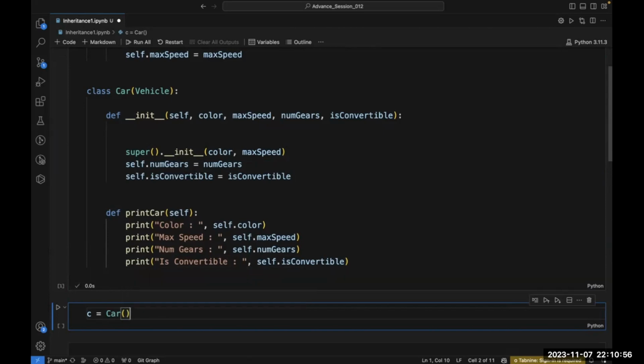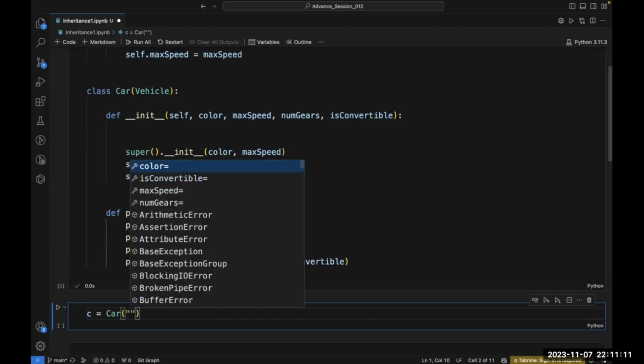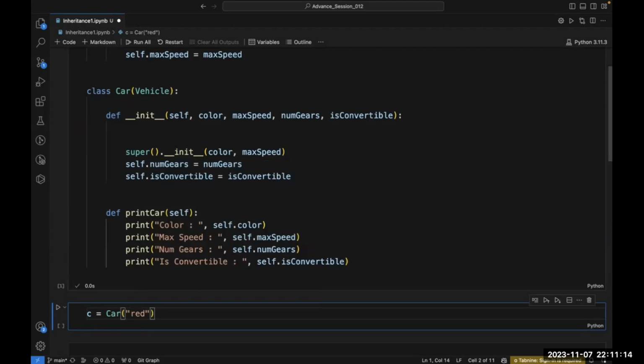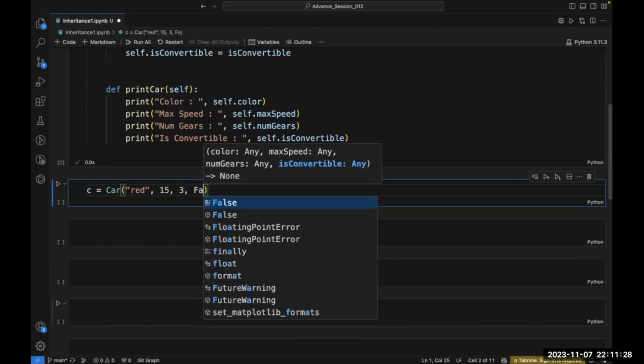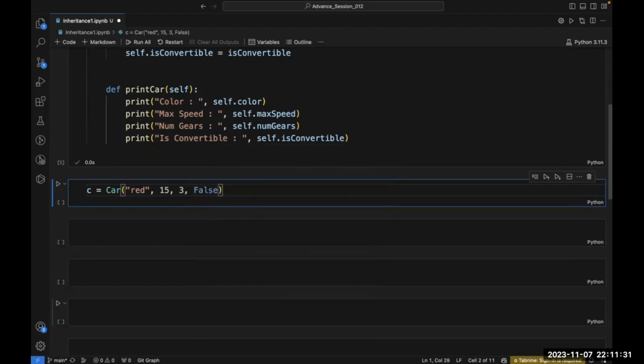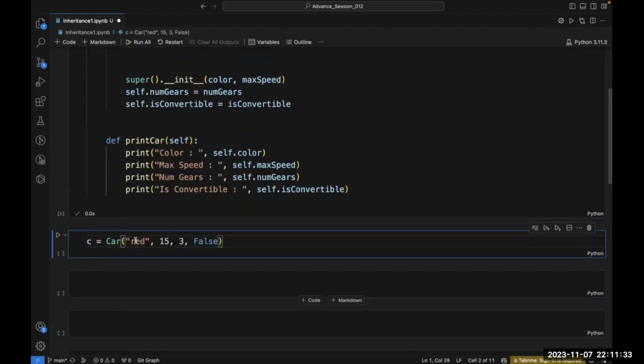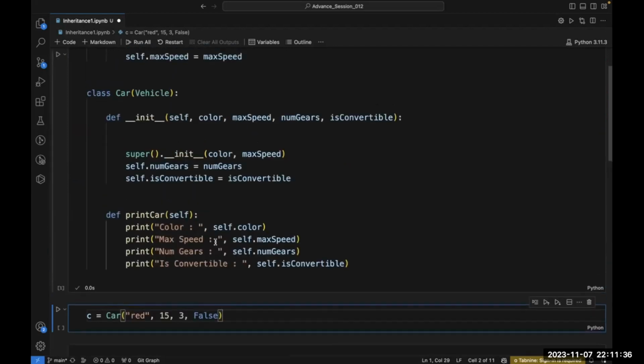Is it done? See, inside this car class, the vehicle attributes also should come: color, max speed, number of gears, is convertible. So let's give it a color, red. Then you have to mention max speed, so let's give it some max speed. Then number of gears, so let's give it a number of gears. Then is convertible, let's write false or true, whatever you want. Fine.